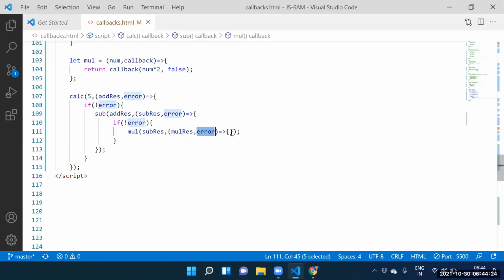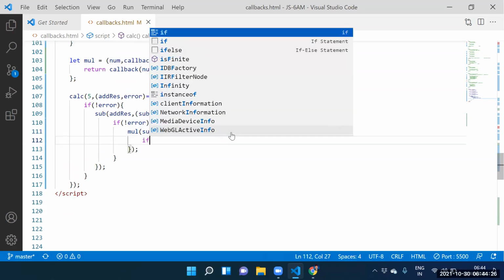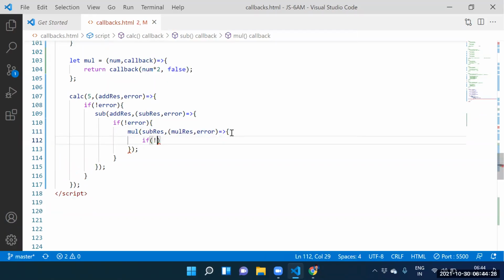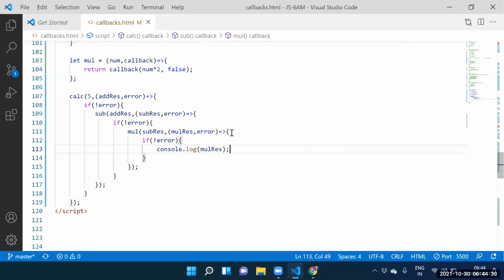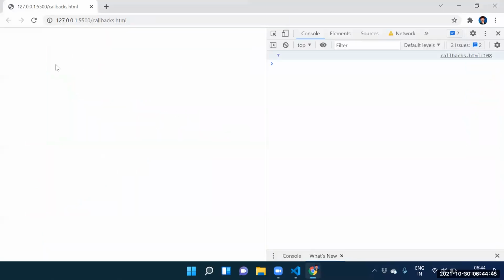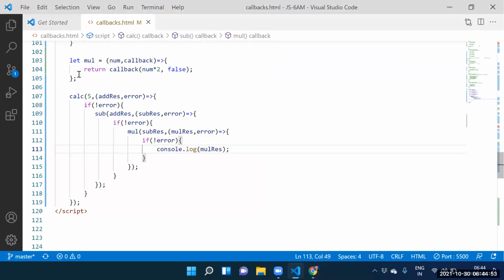How to print the 14? If of not error, console dot log of multiplication result. Automatically we can print the multiplication result. So guys, what is the output we are getting here? 14 is the output here.